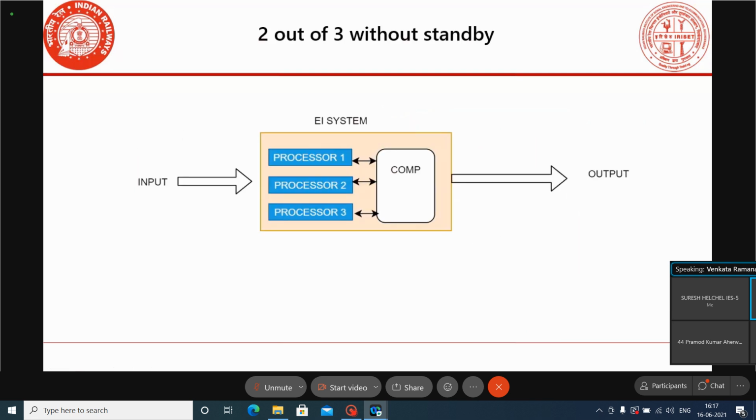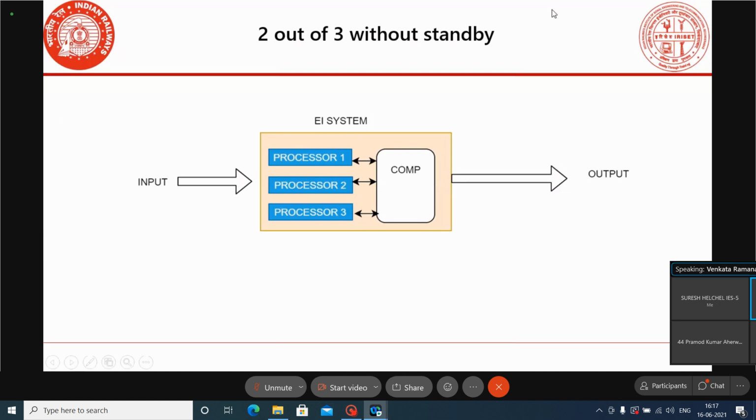There is one more model available, that is the two out of three system. Within one system, three processors may be used: processor one, processor two, processor three. But to deliver any control action, two processors have to agree. Any two processors have to agree for the decision. Then only will the output be delivered.